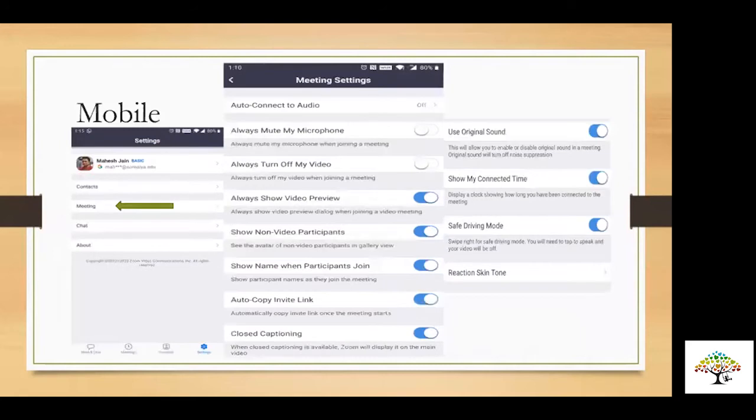The moment you click on meeting in the mobile phone, you get all these options, and I would recommend all the options which I have clicked on, you should also have them, so that it becomes safe for you people.